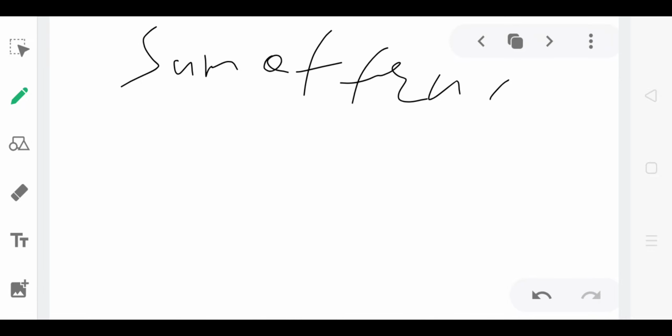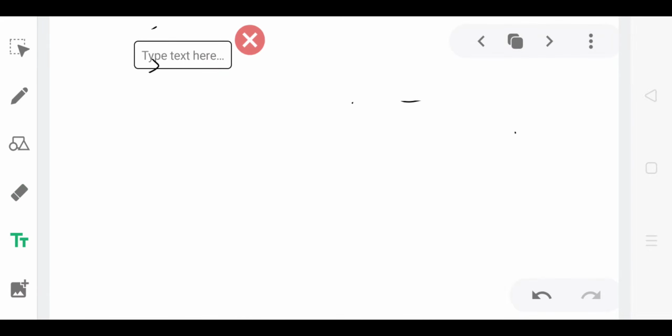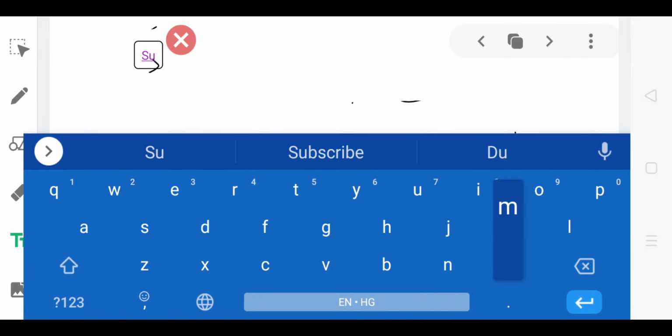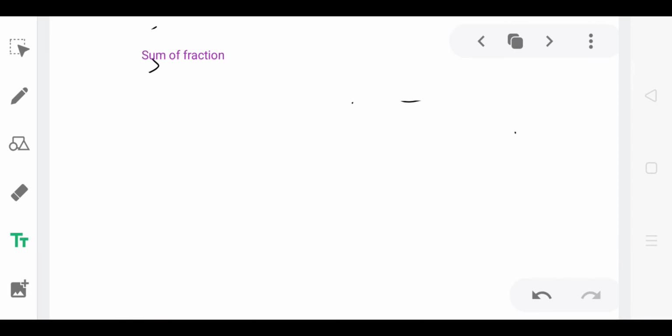Next one is sum of fraction. Okay, so let's do sum of fraction. Look here. Then in sum of fraction, how to solve this question? Look here, if you have the numbers 2 by 3 and 3 by 4, then how to solve 2 by 3 and 3 by 4?